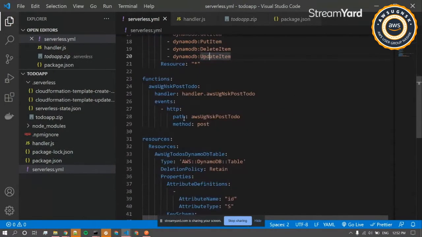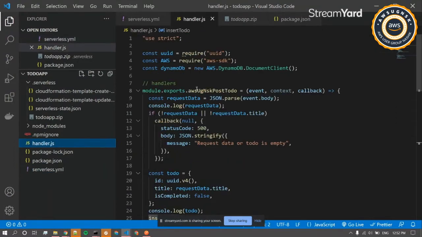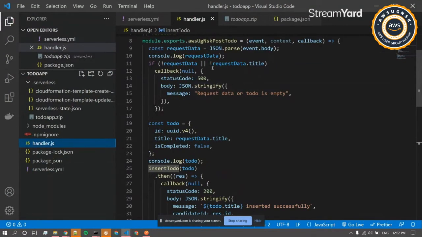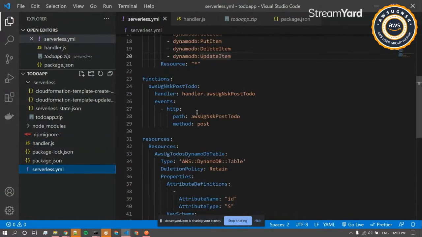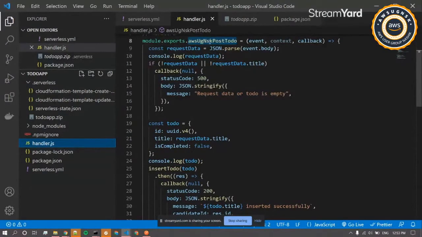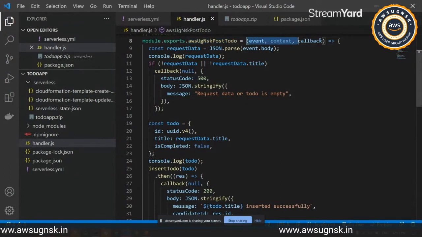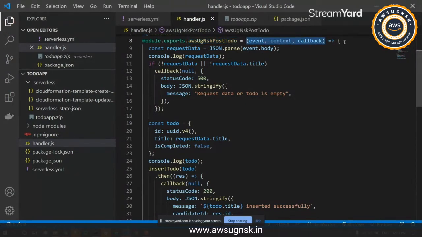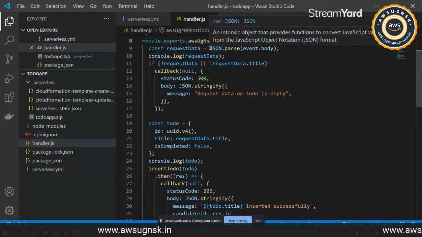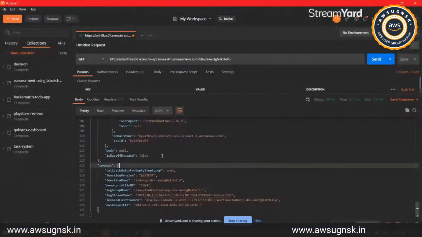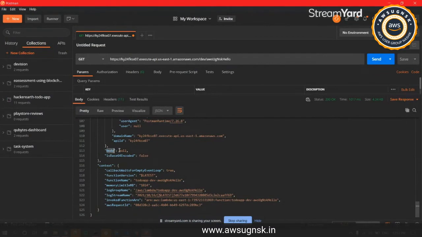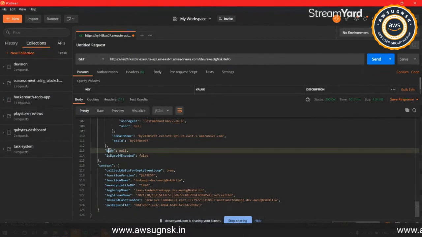Now we'll go inside our handler.ts, and I'll explain what I have done over here. Once we hit the API gateway, our handler goes to this particular method, as we have already defined over here: handler dot AWS UG post to do. We have these parameters that were previously explained. We'll be getting our body, whatever to do that we'll be posting.